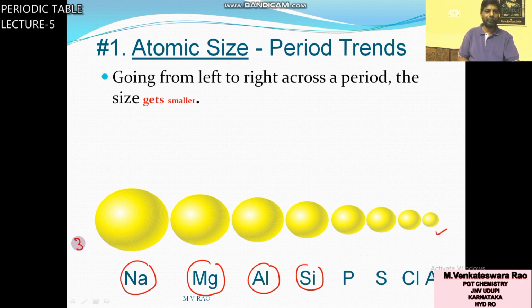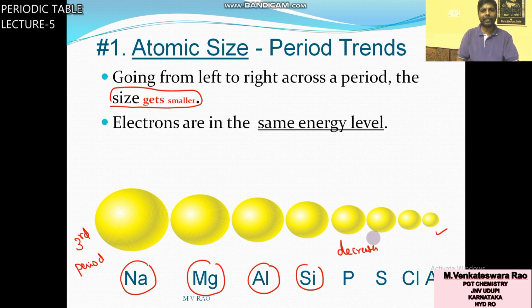So they are the elements of third period. From left to right, you can see atomic radius size gets smaller. Atomic radius decreases. In a period, atomic radius decreases because electrons are in the same energy level.